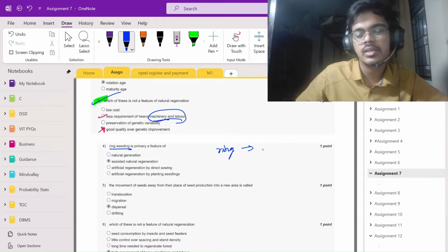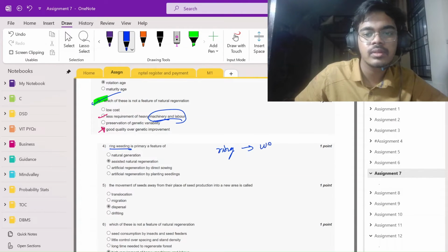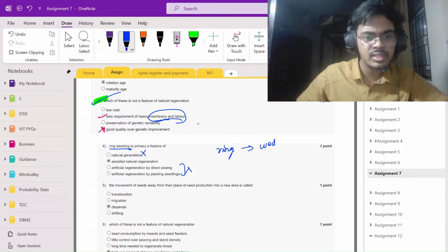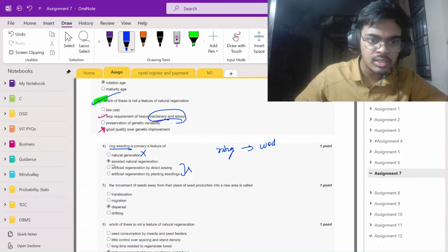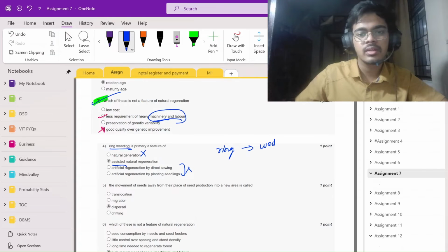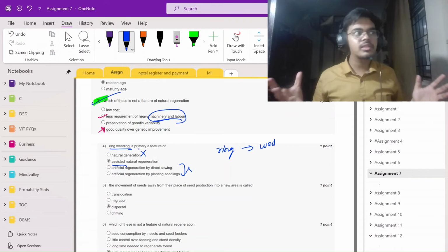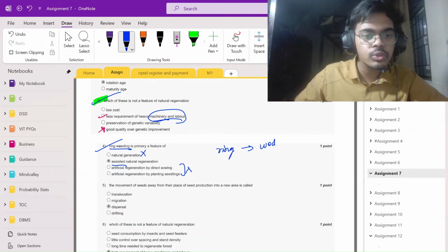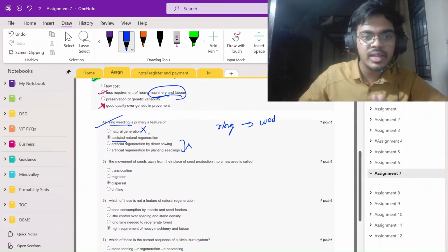I remember it as ring in a wedding, and a wedding couldn't be done naturally, and of course it won't be artificial. Artificial wedding doesn't make sense. So there will be something assisted. Assisted means assisted by parents, assisted by other relatives.